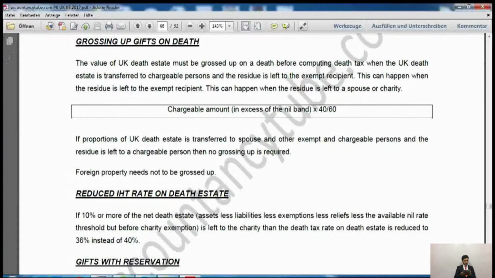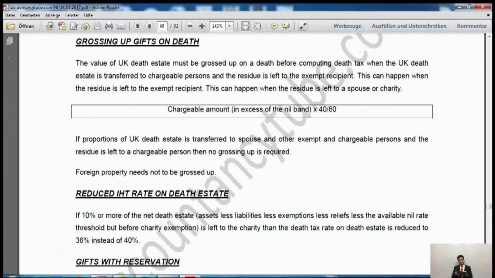Now, let's read. It says the value of the UK death estate must be grossed up on death before computing death tax when the UK death estate is transferred to chargeable persons. There are 2 types of persons: exempt persons, which are 4, as I told you, and chargeable persons. He will be transferring assets to the chargeable persons, and the residue is left to the exempt recipient.